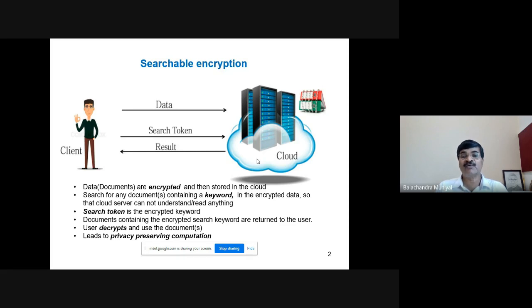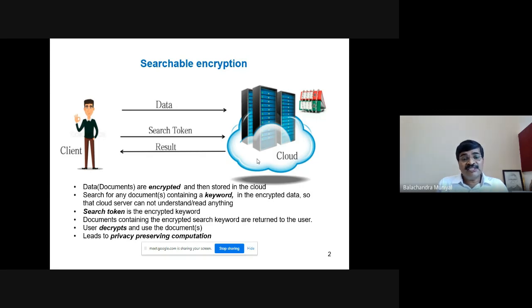Documents containing a keyword are searched in the encrypted data, so the cloud server cannot read anything because the data is encrypted. The cloud service provider himself is a threat or attacker for your data, so protecting our documents from the cloud service provider is also very important.